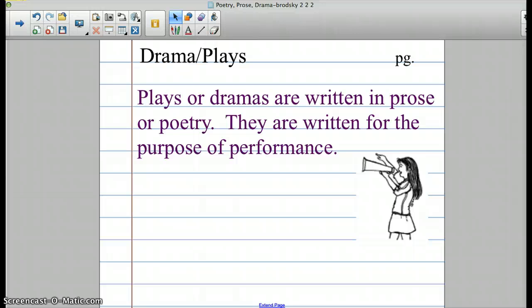So tomorrow when you get those examples, you'll be able to justify your answers and prove that you are right, or somebody will be able to prove you wrong because of something that they have. All right, good luck, and I hope you are enjoying learning about plays and prose and poetry.